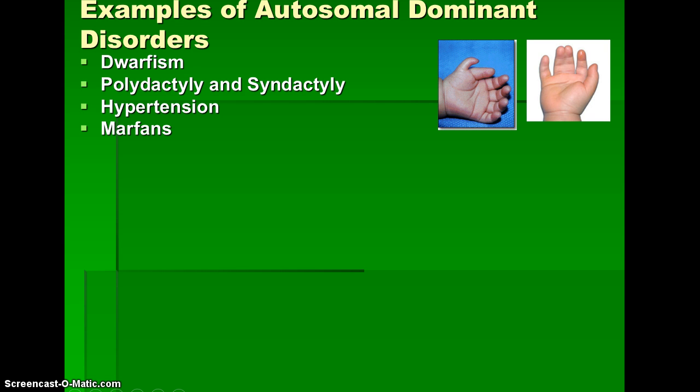When these people figure out that they have Marfan's, they cannot play any kind of contact sport. If they get hit in the chest, their aorta will burst and they'll bleed out. There's all kinds of other signs and symptoms for Marfan syndrome. There's no one single test to tell if somebody has Marfan's. You have to do a battery of tests to figure it out. At one time, some historians thought that Abraham Lincoln had Marfan syndrome.